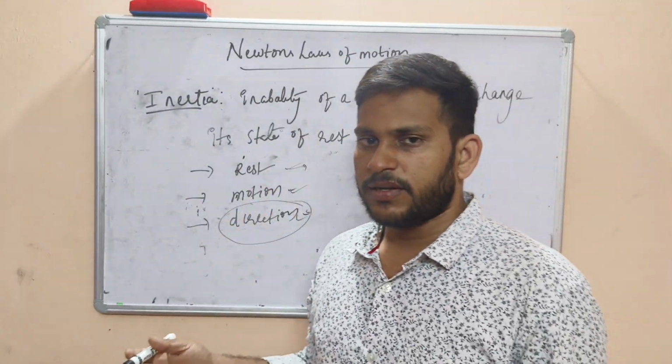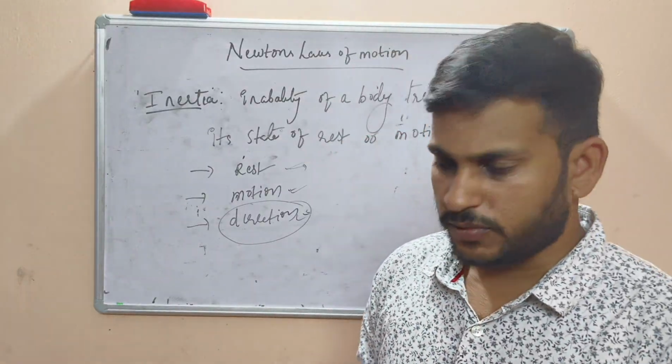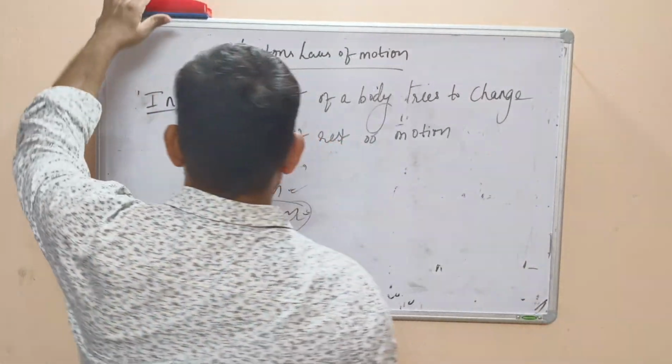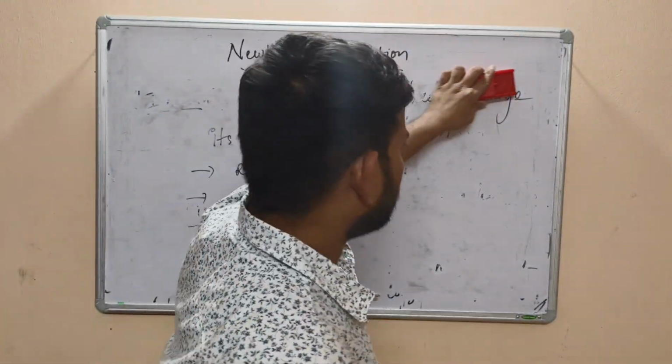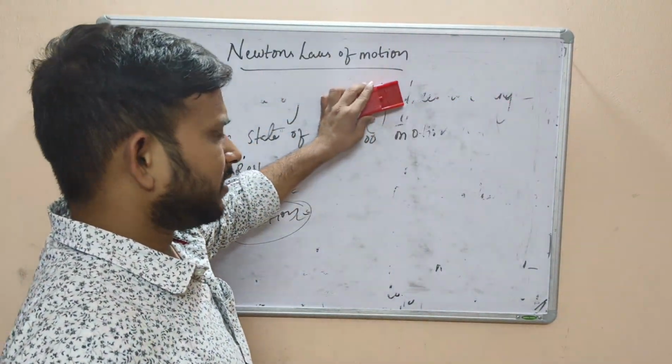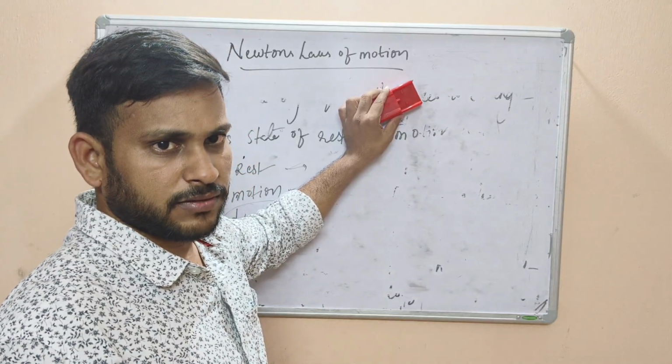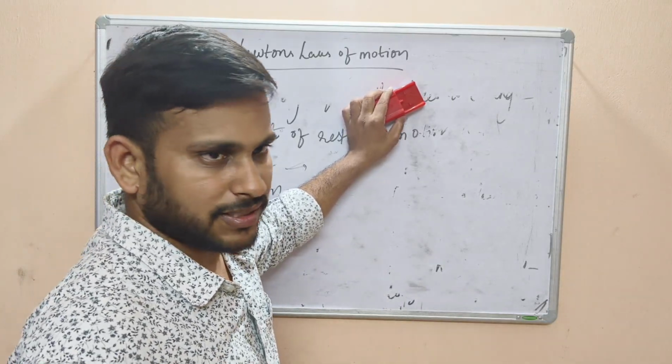Next we will talk about Newton's second law of motion. What is Newton's second law of motion? It is nothing but that the rate of change of linear momentum is directly proportional to the net external force. That's it.